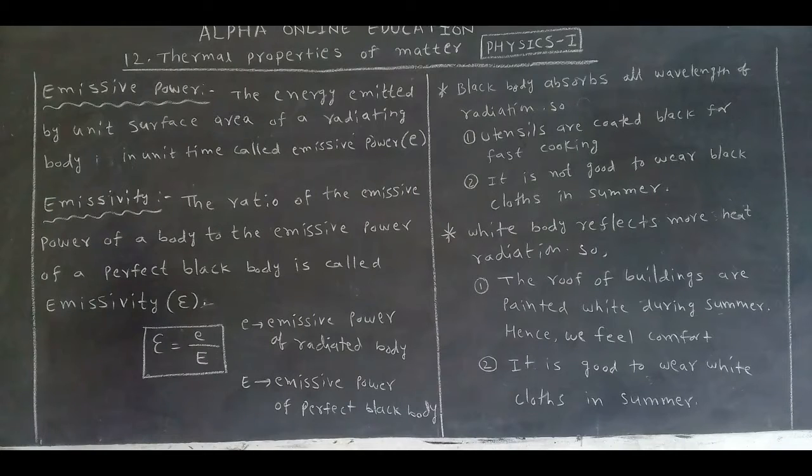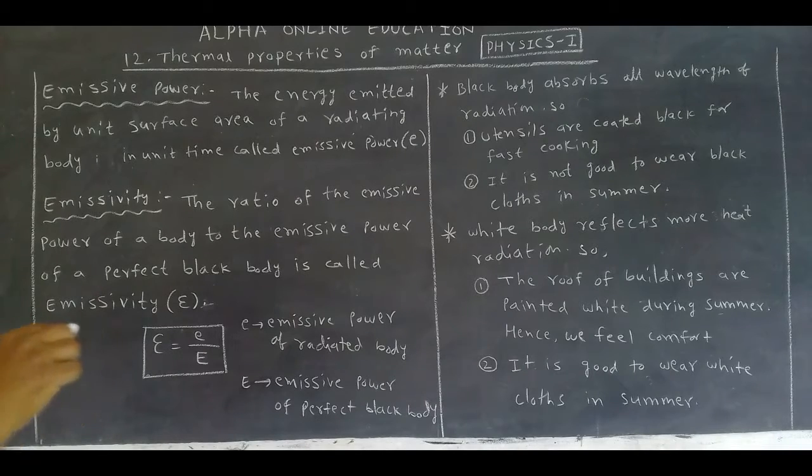emissivity. The ratio of emissive power of a body to the emissive power of a perfect black body is called emissivity. This is one object. From this one, energy is emitted from unit cross-sectional area in 1 second. For the same cross-sectional area of a black body, it also emits energy in 1 second.